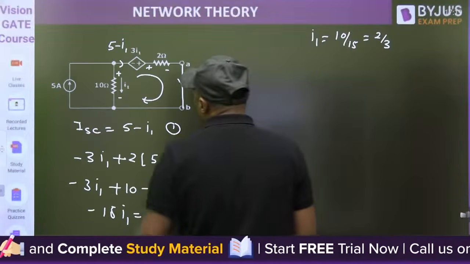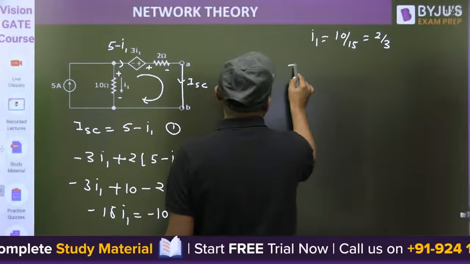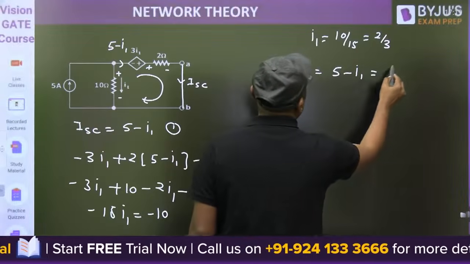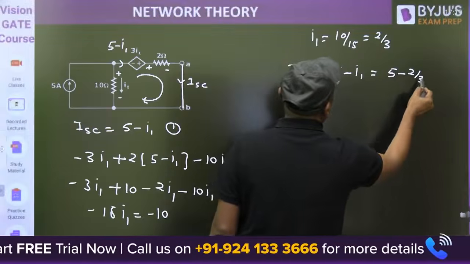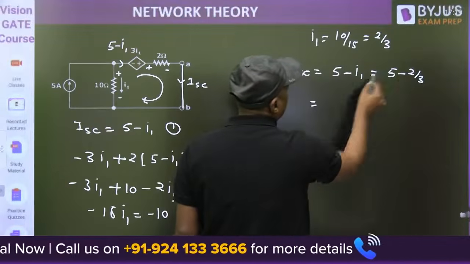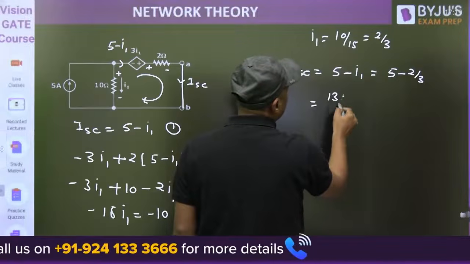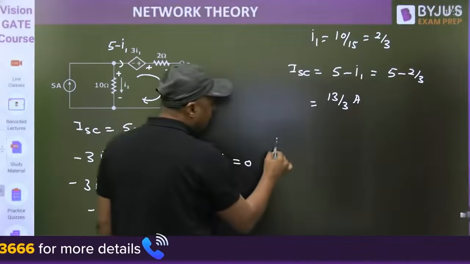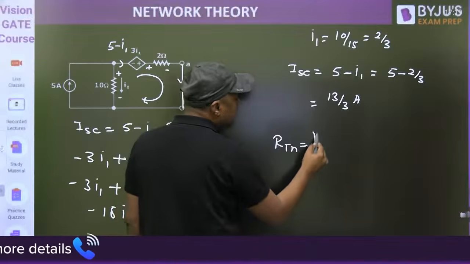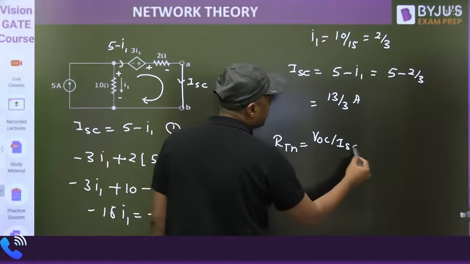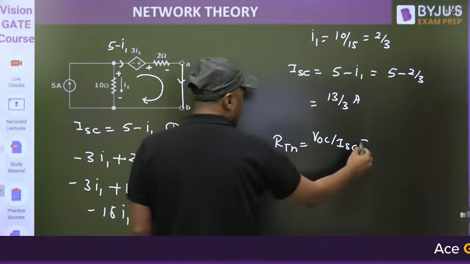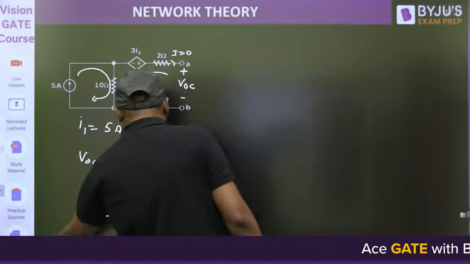Now, what is ISC? 5 minus I1. 5 minus 2 by 3 means you will get 15 minus 2, 13 by 3 ampere. Now, what is the RTH? RTH is nothing but VOC upon ISC. What is the VOC?